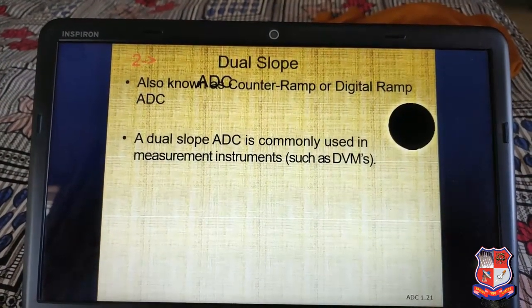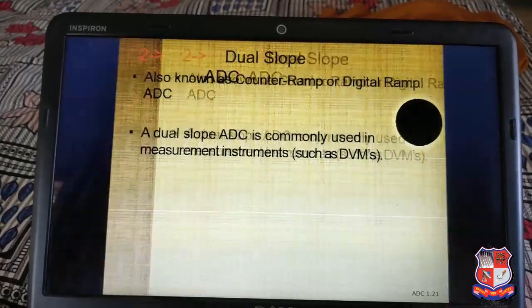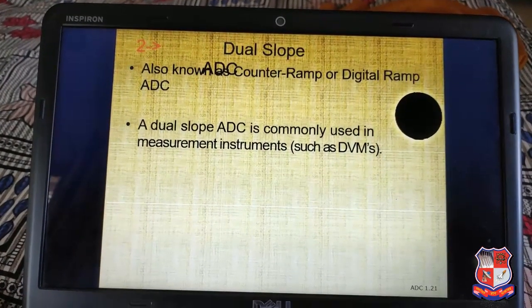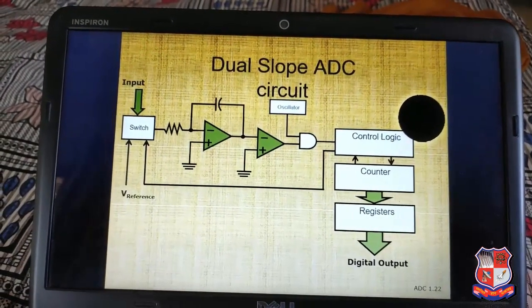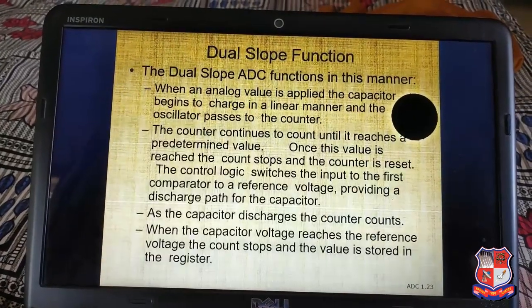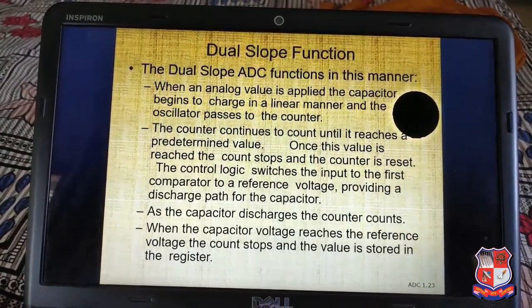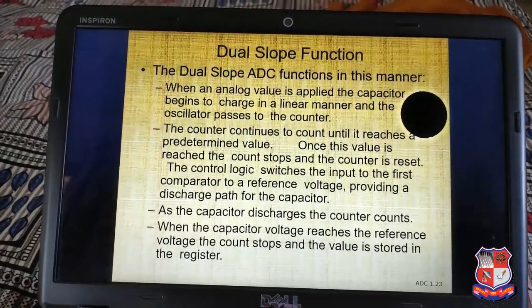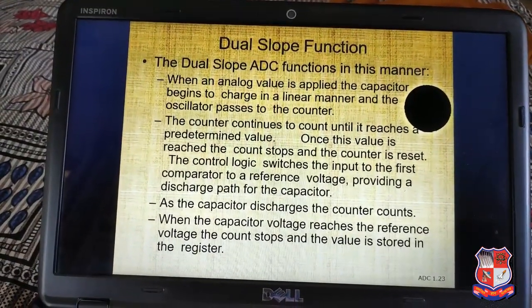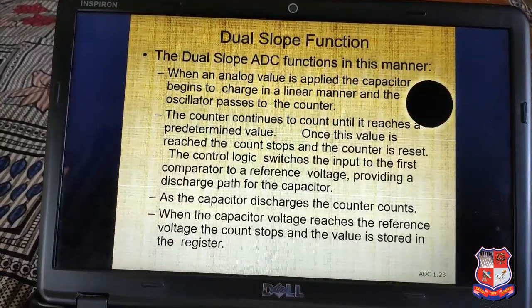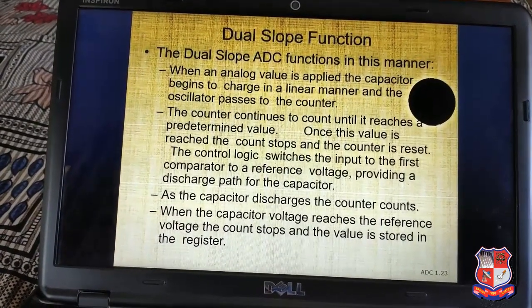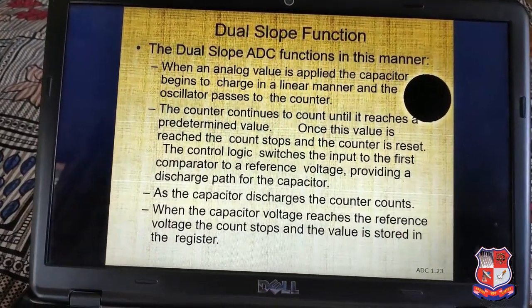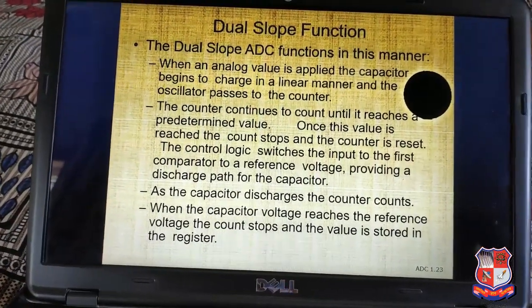Dual slope, also known as counter ramp or digital ADC. Dual slope ADC is commonly used in measurement instruments. This is the dual slope ADC circuit. It functions in this manner. When an analog value is applied, the comparator begins to charge in a linear manner and passes pulses to the counter. The counter continues to count until it reaches a predefined value.